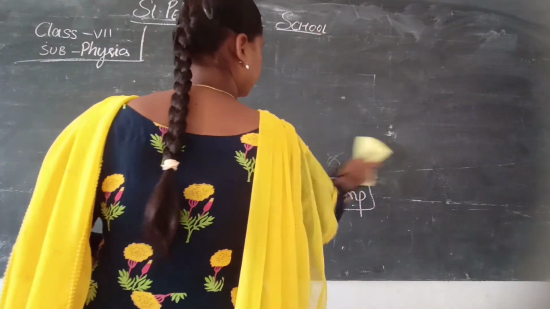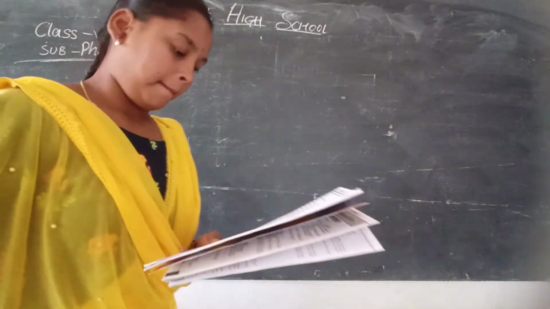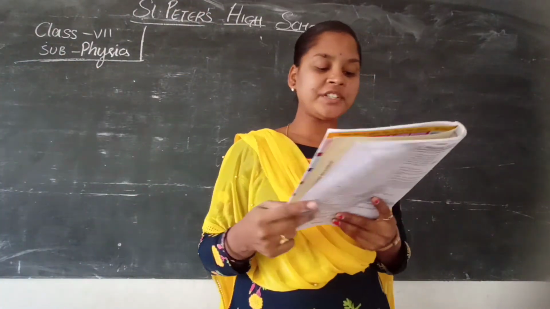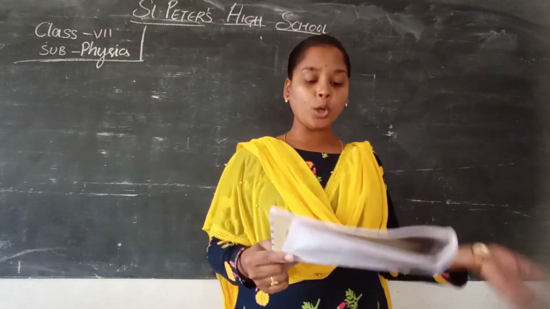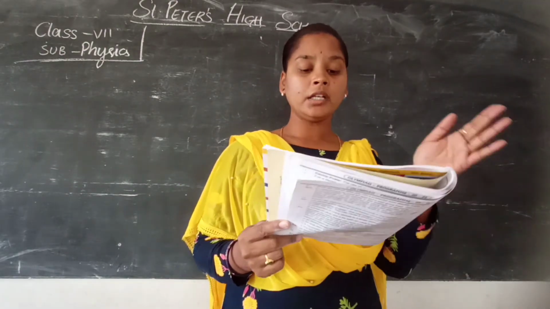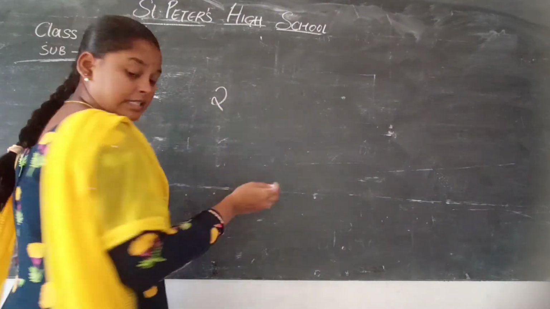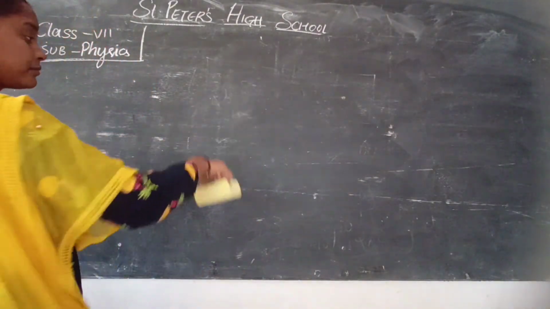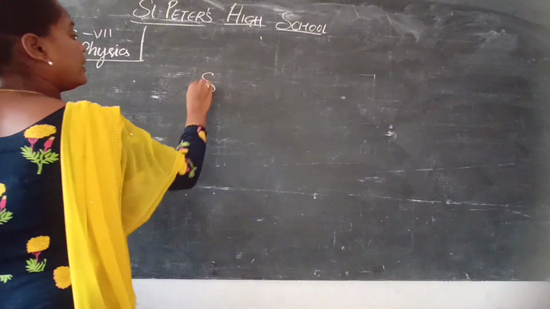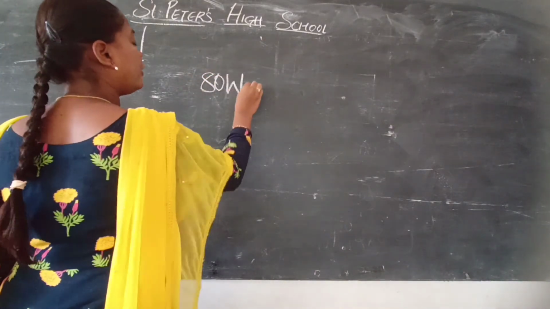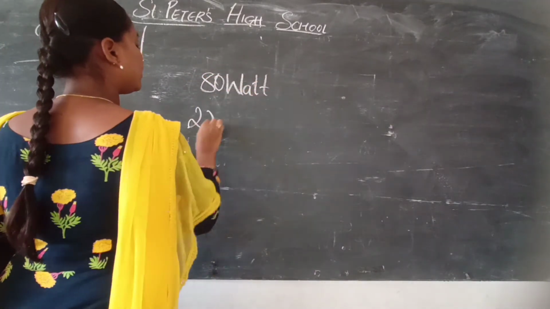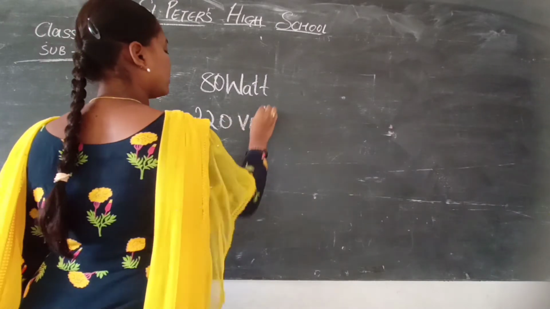Next. A refrigerator is marked 80 watt and 220 volts. That means the energy that can be consumed by the refrigerator is 80 watts, and with how much voltage? 220 volts. Okay.